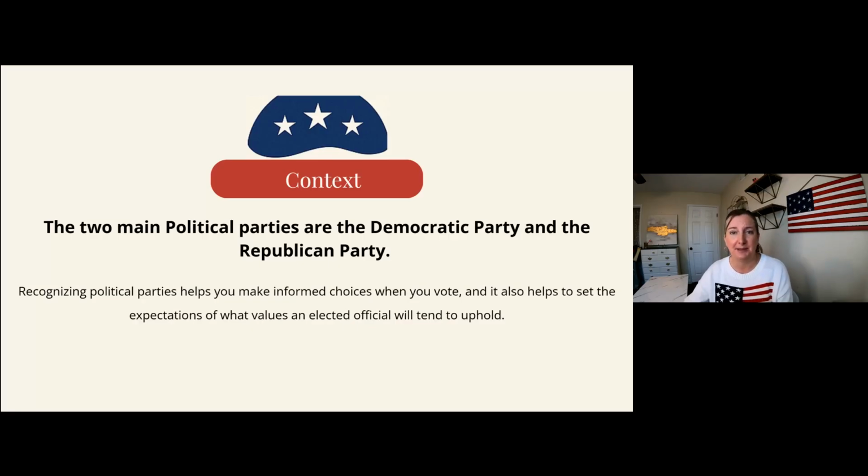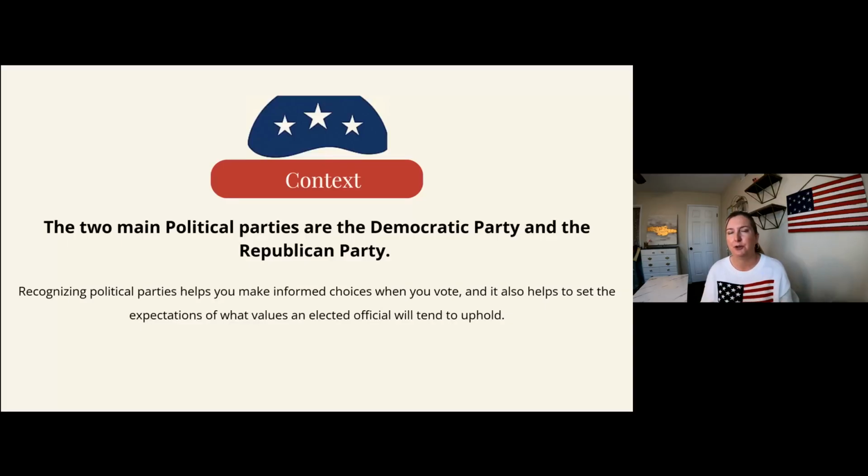The two main political parties are the Democratic Party and the Republican Party. And we talked about this a little bit earlier when we were talking about voting for your representatives and things you can do to actively be involved within the process of just being an involved citizen. Each political party has some stated values, essentially like a mission statement: hey, if you vote for us, you can expect X, Y, and Z.